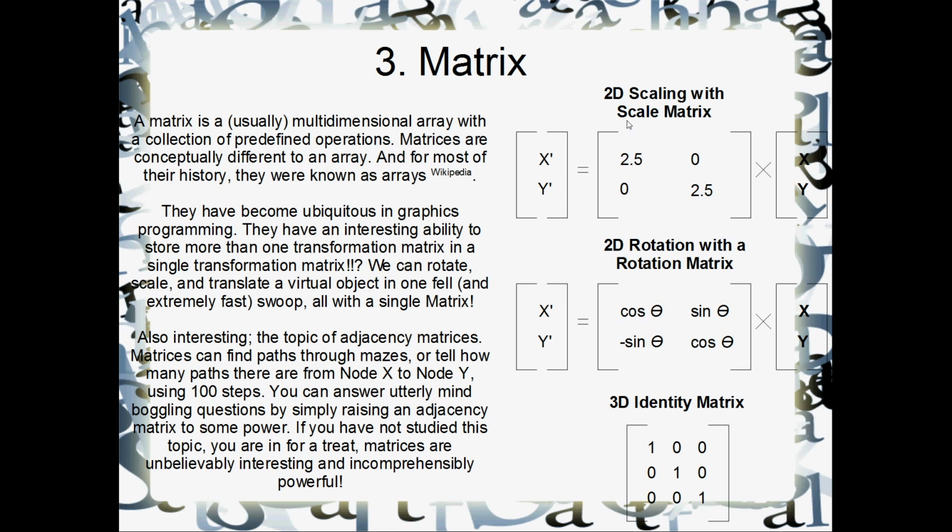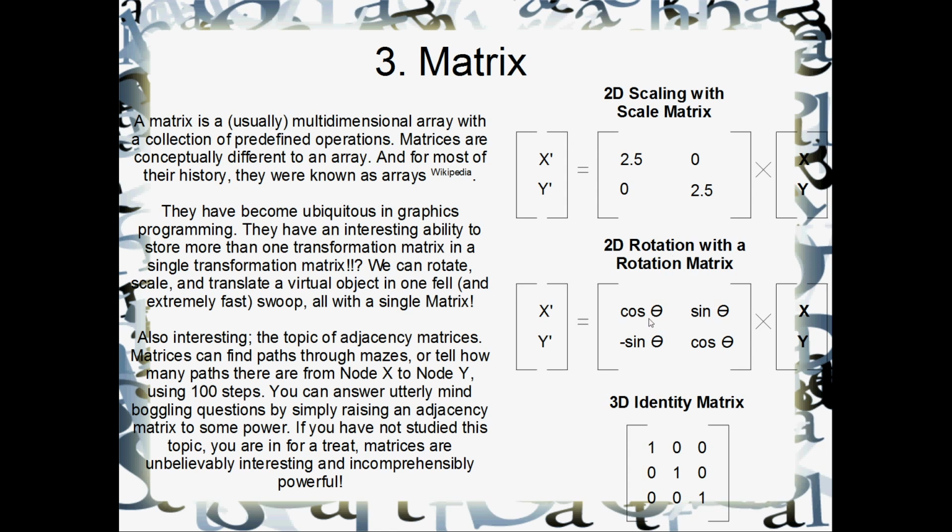But here I've got a few. I don't know why I chose to draw these ones out, but we've got, what's this? A 2D scale. If you want to do a 2-dimensional scale, you might use a scaling matrix. This is just a standard matrix product with a vector, so x and y would be a vector, and that's the matrix multiplication right there that would scale that vector. We've also got a 2D rotation with a matrix.